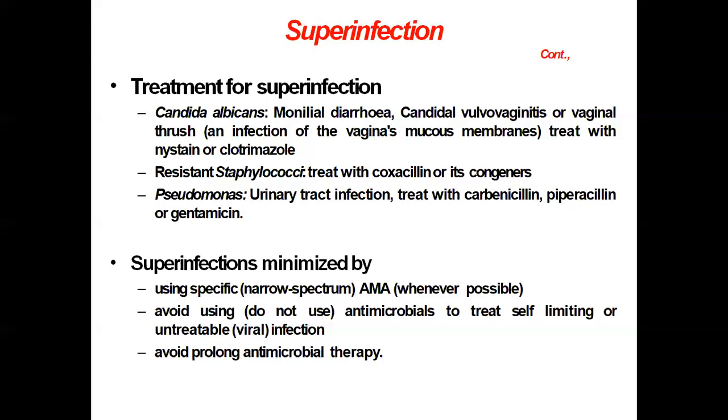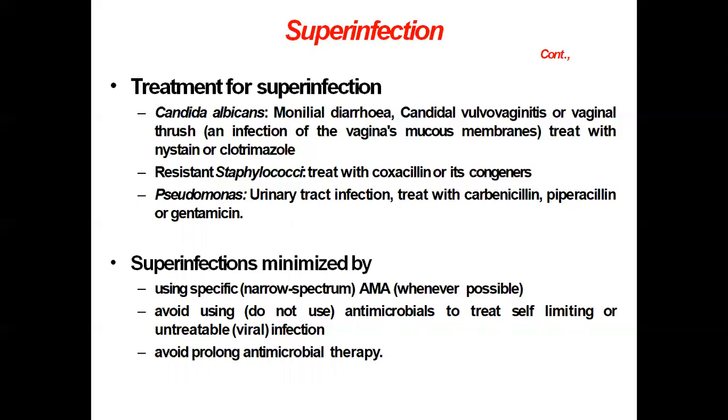There should not be any inadequate doses of the drug, no unduly prolonged use of antimicrobial agents. So these are possibly the reasons for the development of resistance. So there should be no indiscriminate, inadequate or unduly prolonged use of antimicrobial agents.